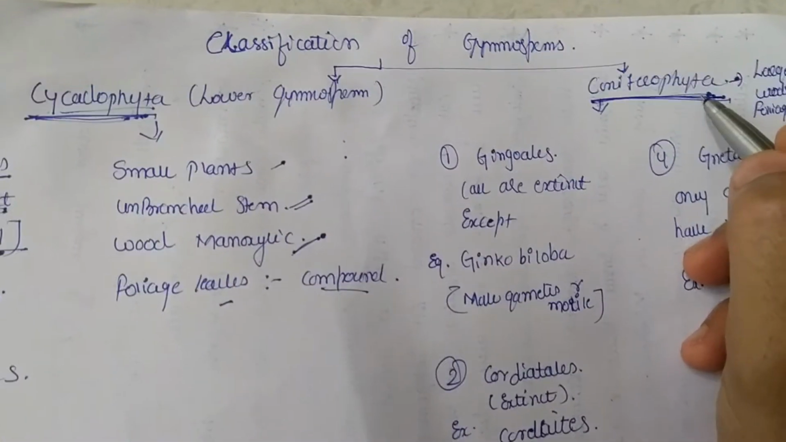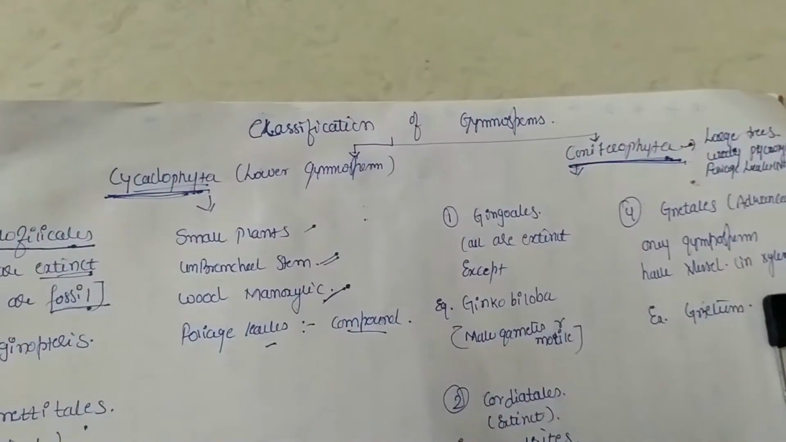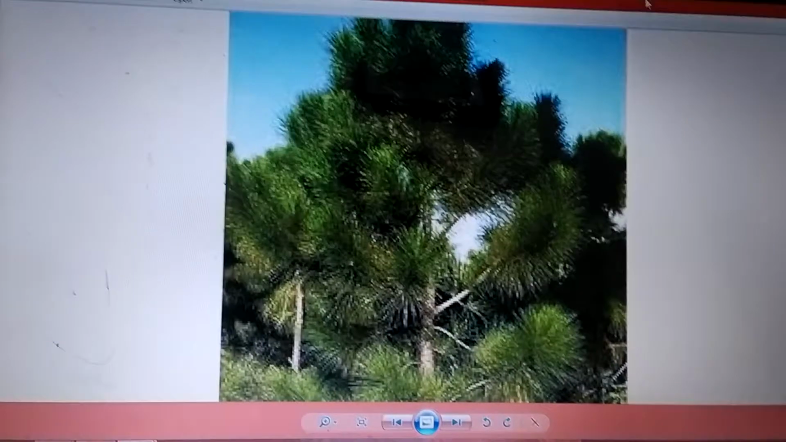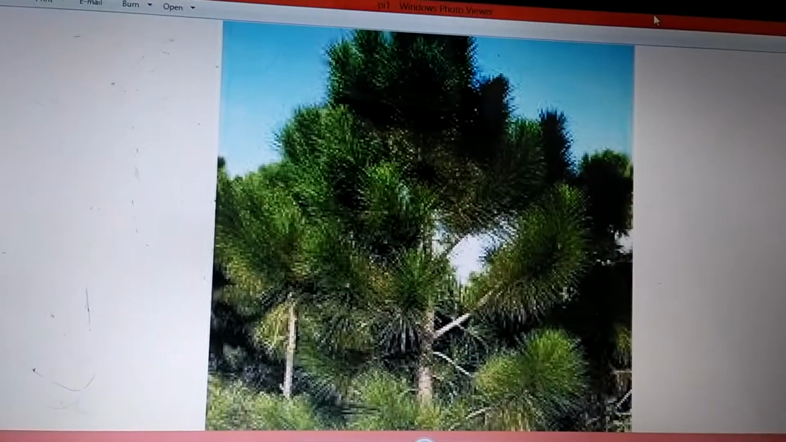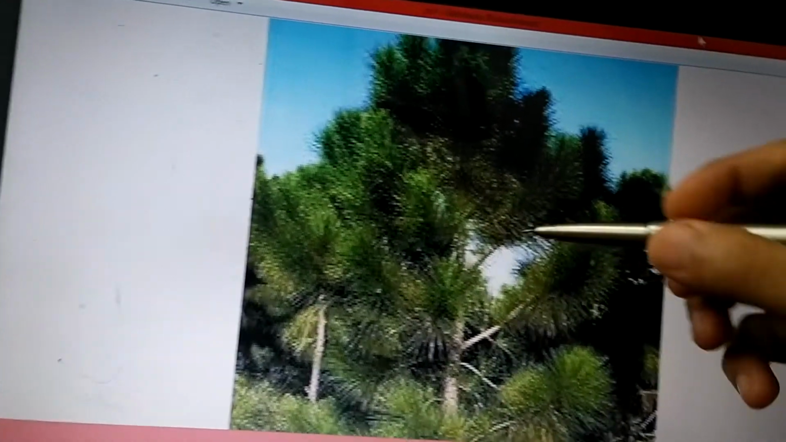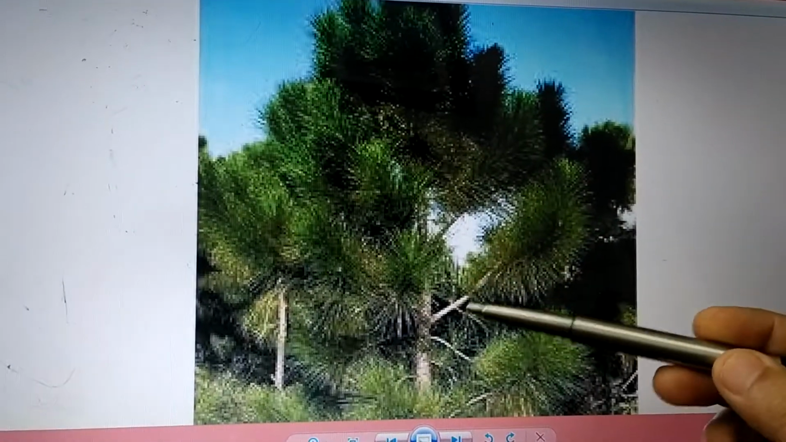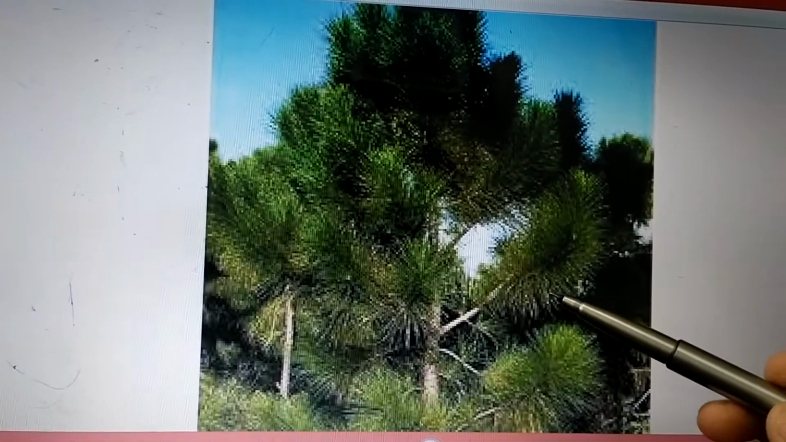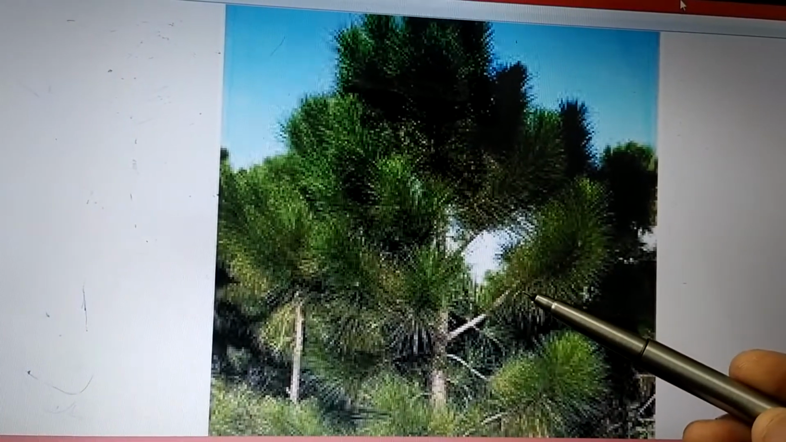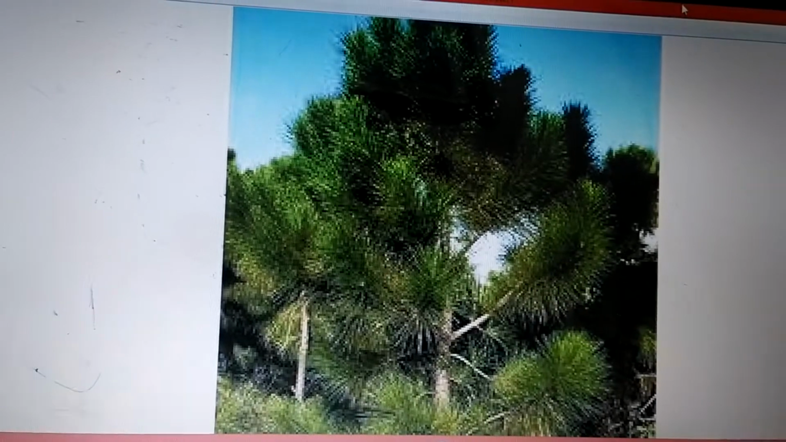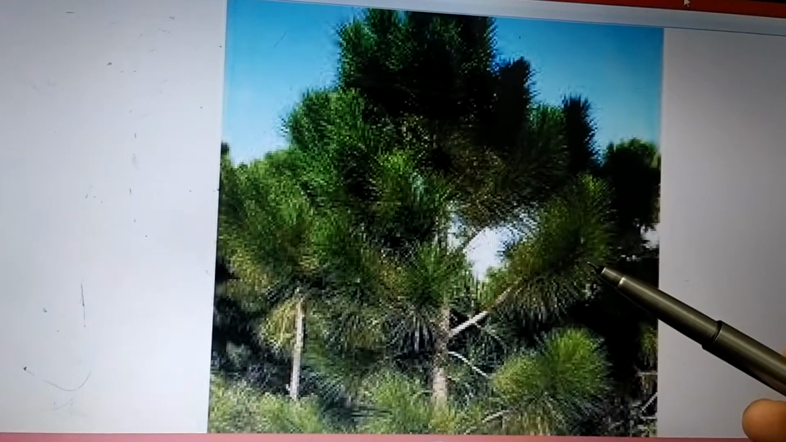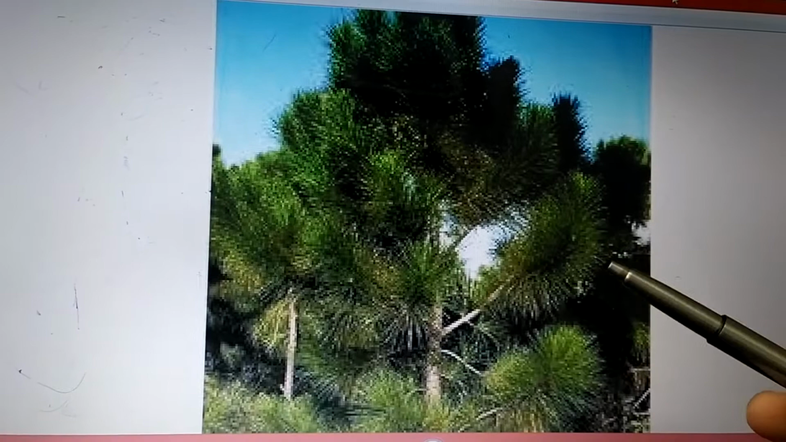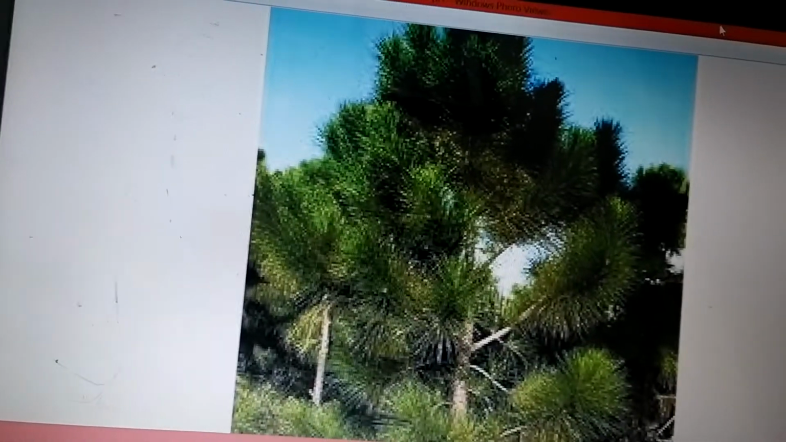Now the next group is Coniferophyta. Coniferophyta are large trees. We can make out that these are examples of the group Coniferophyta, where the trees are large and profusely branched. Apart from that, they are woody in nature. Such wood is called pycnoxylic. It was monoxylic there, it is pycnoxylic here, where the wood is tough wood. We can use it for commercial purposes also.